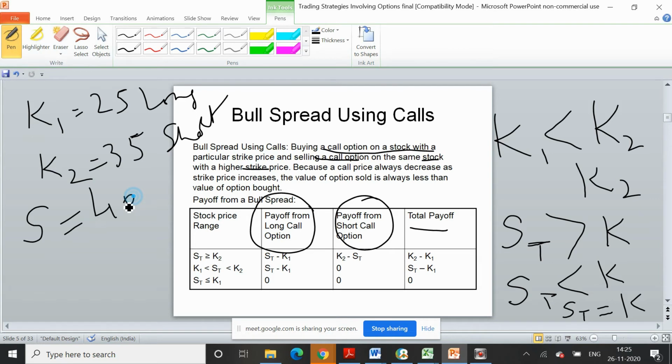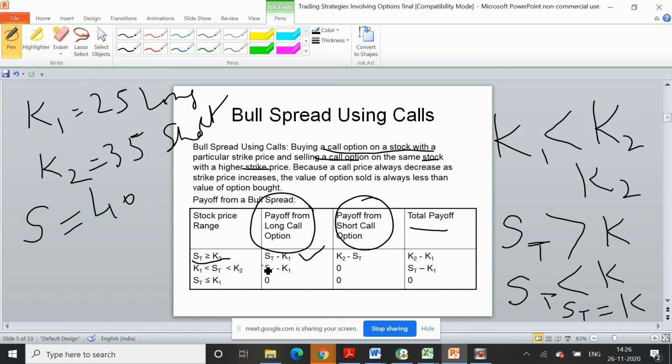So the spot price is greater than K2. What will happen to the long call? He will definitely exercise the contract, because he will earn an implied profit of 15. So the payoff from the long call will be spot price minus K1, so 40 minus 25, that is 15.